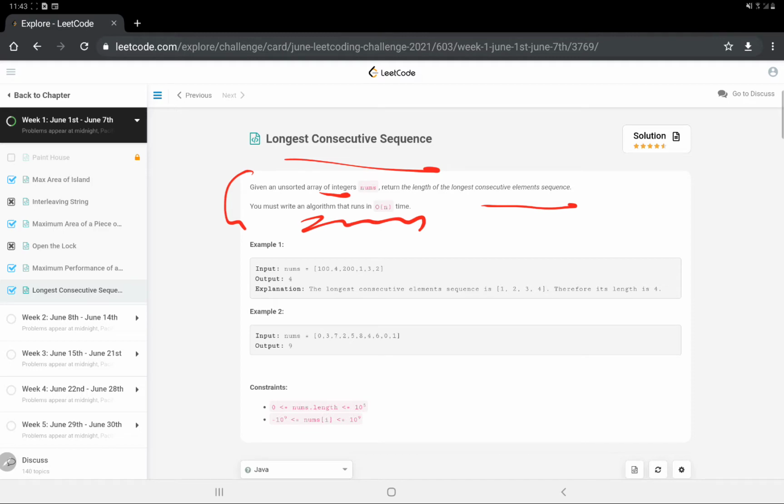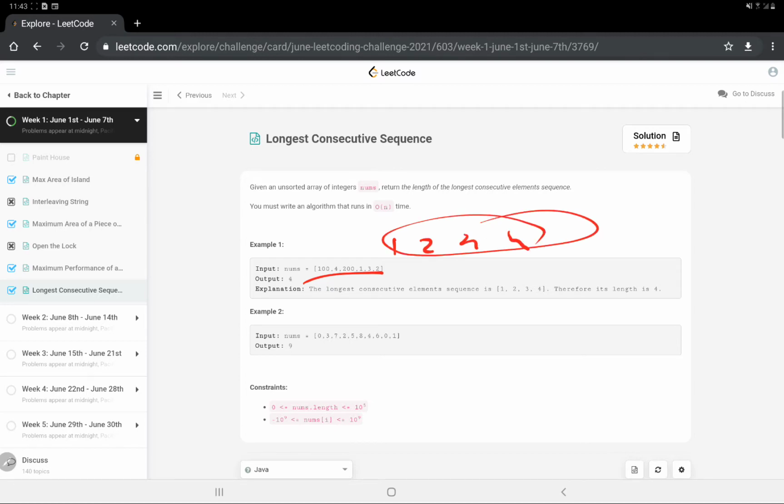Let's see the examples. What do we mean by that? Suppose this is the example: 1, 2, 3, 4 comes out to be the longest sequence of consecutive numbers. Now let's see the constraints and decide our approach based on that.